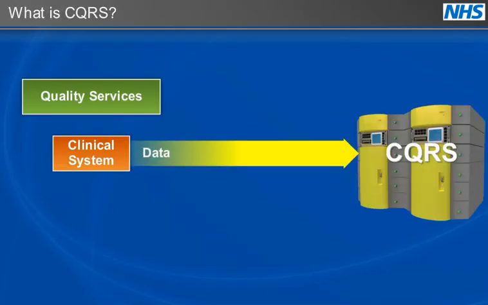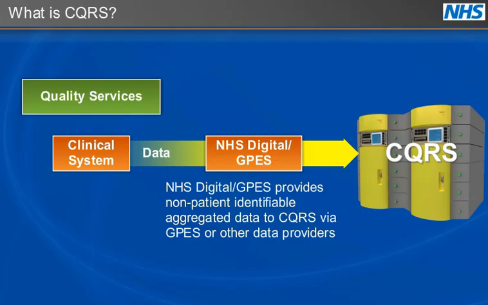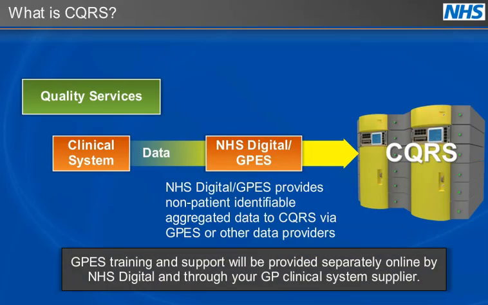CQRS will need to calculate achievement for these quality services. It obtains this data from GP practices primarily through the General Practice Extraction Service, or GPES. CQRS only gets data from a GP practice where a service provider is participating in a quality service. GPES will only send aggregate data to CQRS. CQRS does not store or transmit any patient-level data. Note that training and support for GPES will be provided separately online by NHS Digital GPES and through your GP clinical system supplier.